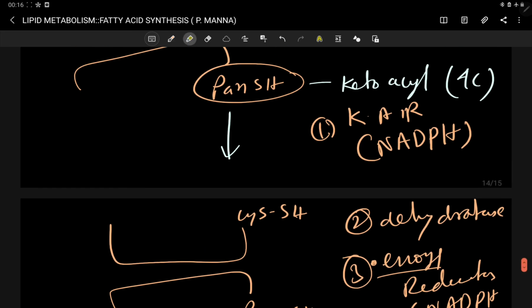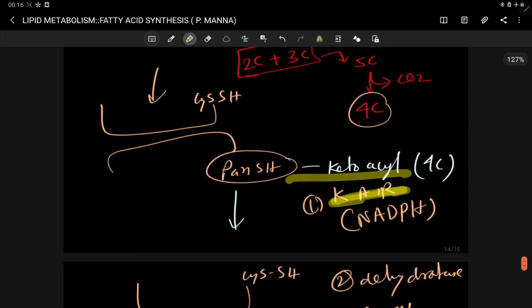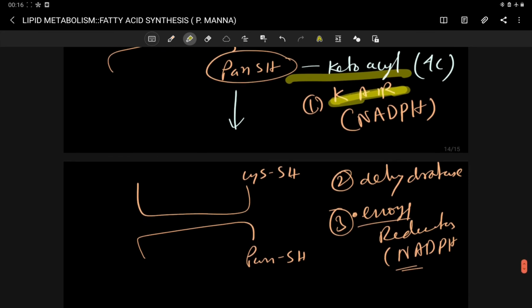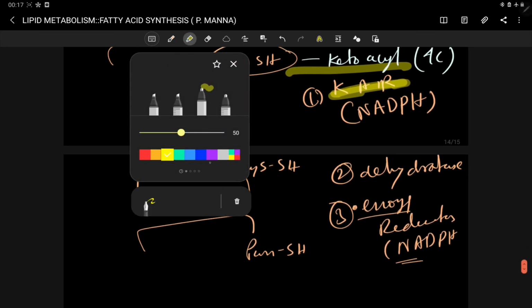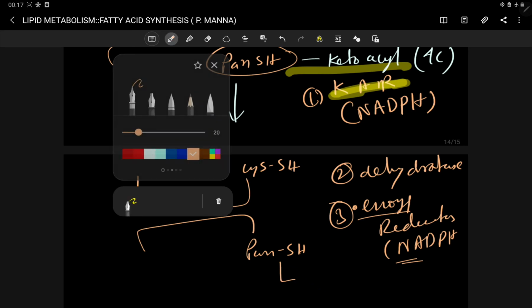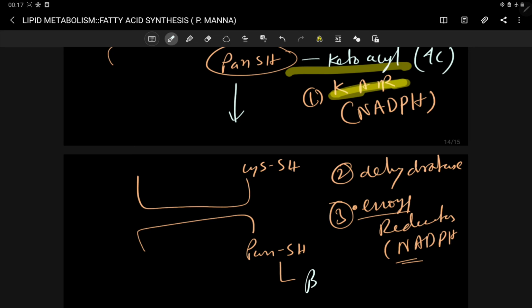Now when the ketoacyl reductase is acting on this ketoacyl group which is attached with your pan, then this ketoacyl group is converted into beta hydroxy fatty acyl group. Obviously this is attached with this portion, and this is your beta hydroxy fatty acyl group.